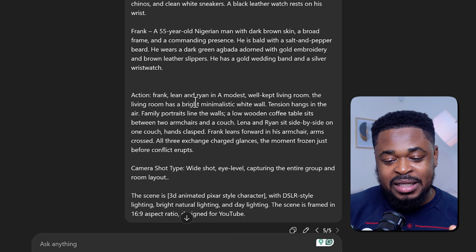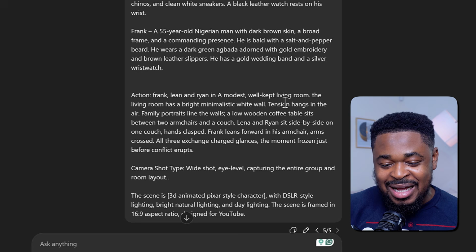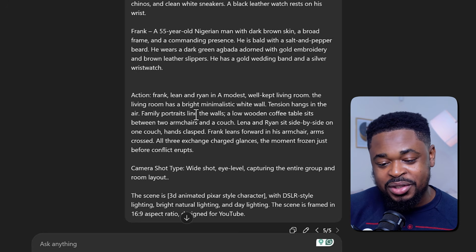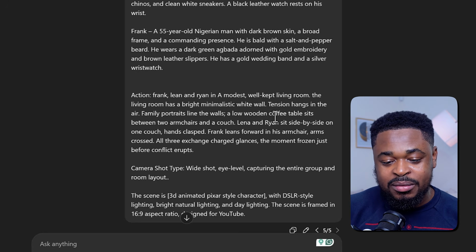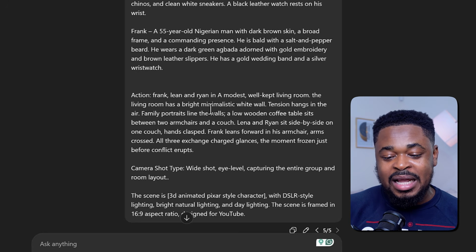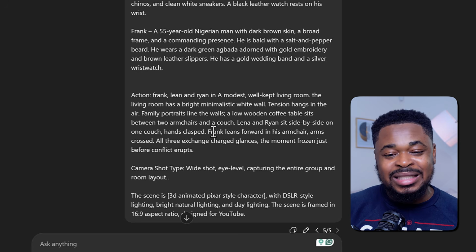The living room has a bright, minimalistic white wall. Tension hangs in the air. Family portraits line the wall. A low wooden coffee table between the two. So I just described everything that I want in that image.